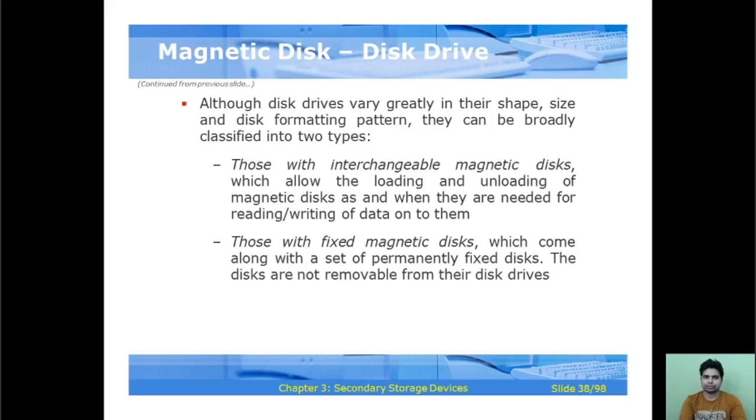The first one is those with interchangeable magnetic disks, which allow the loading and unloading of magnetic disks as and when they are needed for reading and writing data onto them. And those with fixed magnetic disks, which come with a permanently fixed disk, and the disks are not removable from their disk drive.